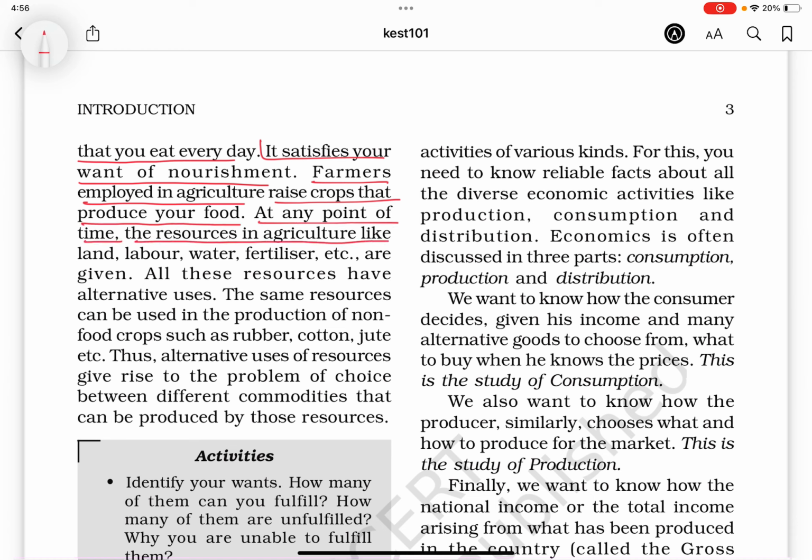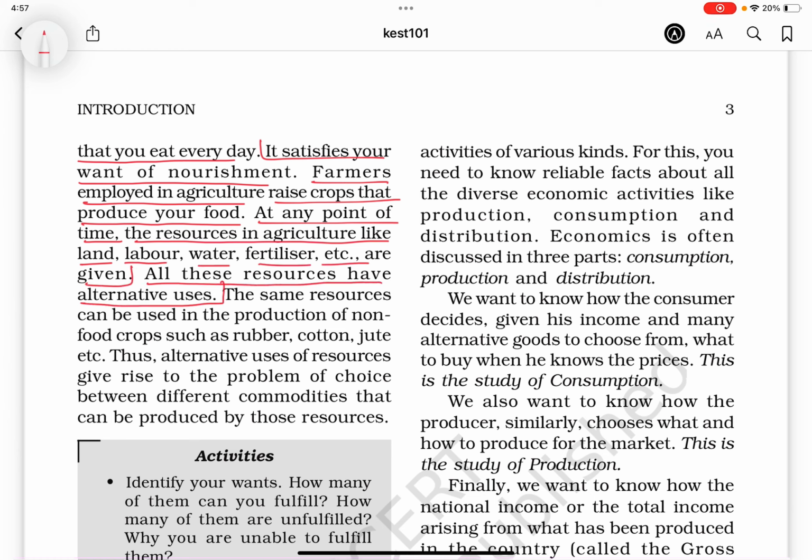The resources in agriculture like land, labor, water, fertilizers, etc. are given. All these resources have alternative uses. The same resources can be used in production of non-food crops such as rubber, cotton, jute, etc. Thus, alternative uses of resources give rise to the problem of choice between different commodities that can be produced by those resources: consumption, production, and distribution.